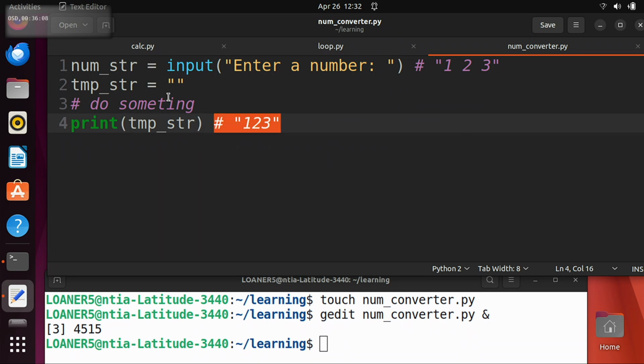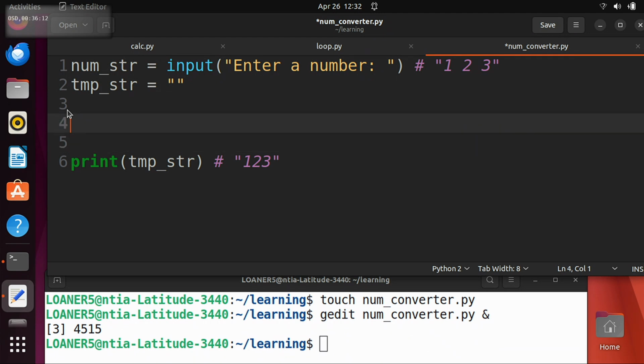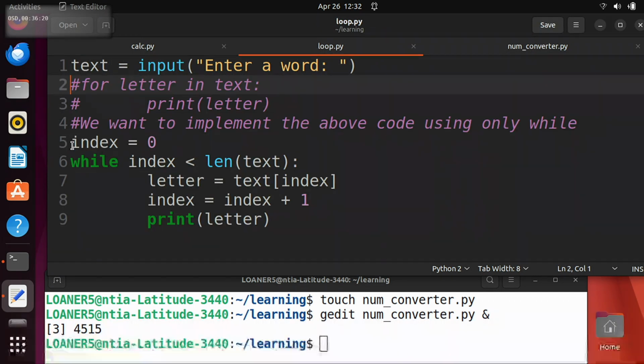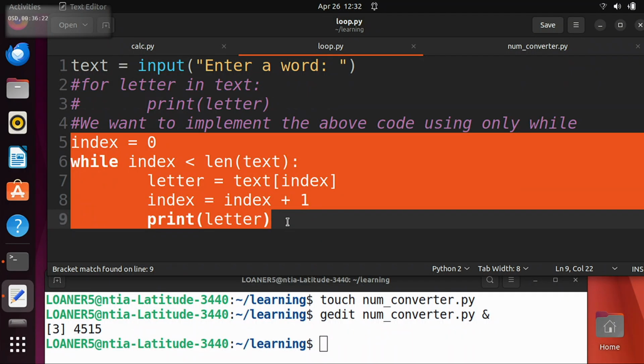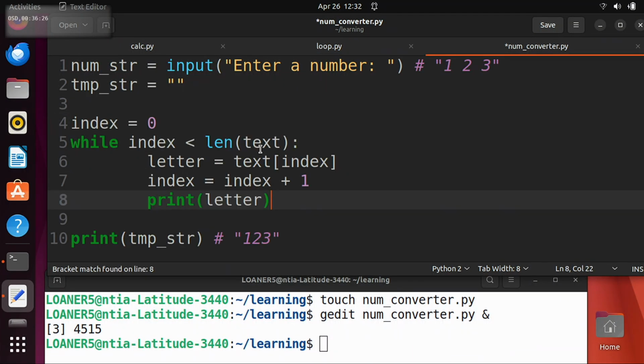Okay. So what we're going to want to do here is use a loop. Do we want to use a for loop or a while loop? Which do we like better? We like the while loop version? Okay. So I'm just going to copy paste this. I'm going to grab this from our loop.py and move it into here.